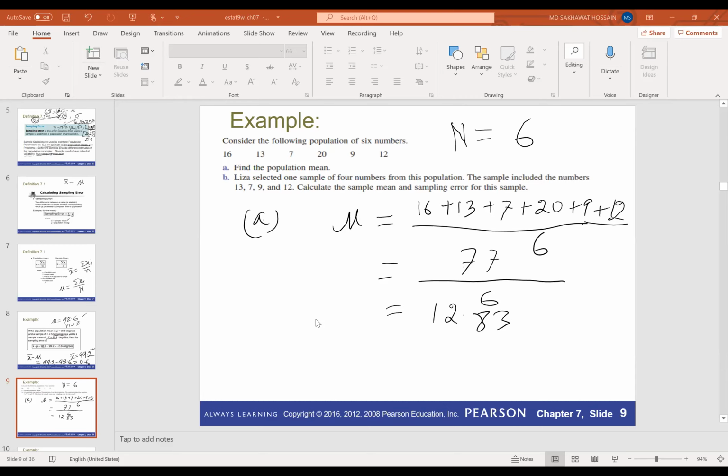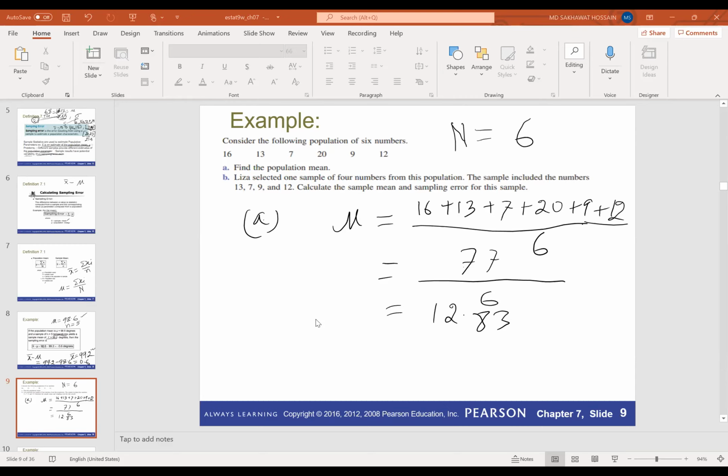Okay, so now part B, a sample is collected, and the sample size is 9. So x bar will be 133 minus 12.